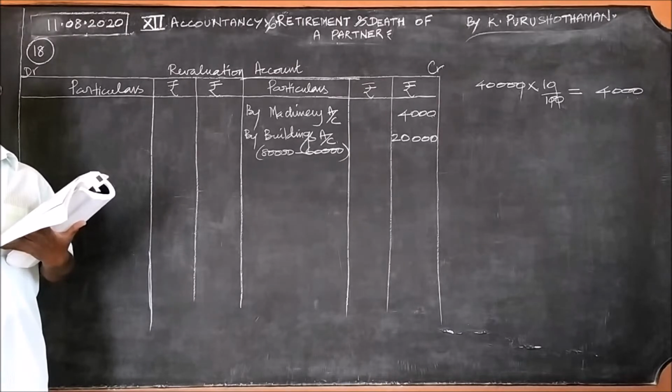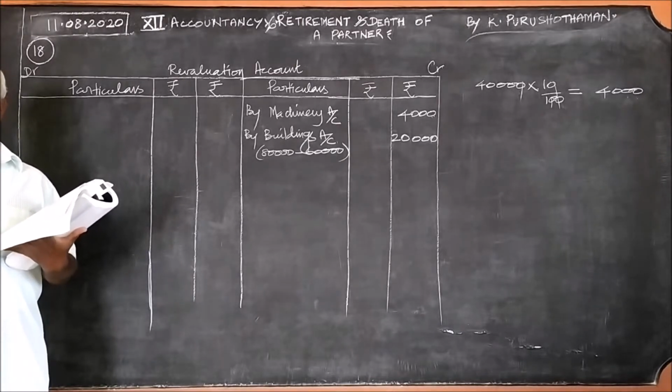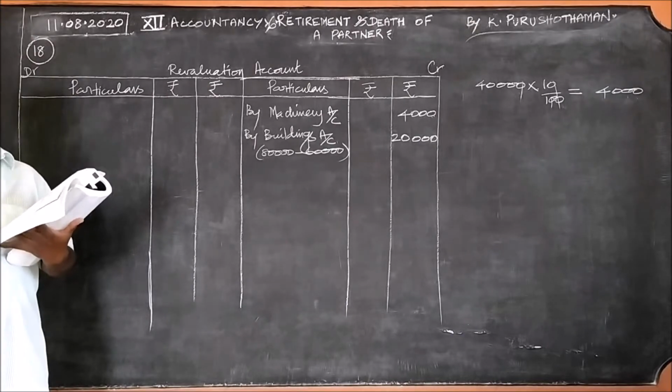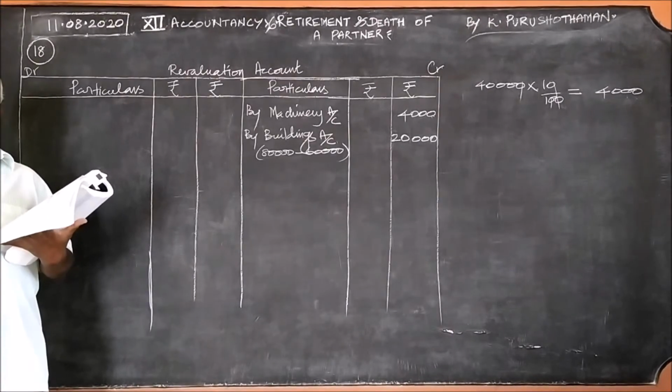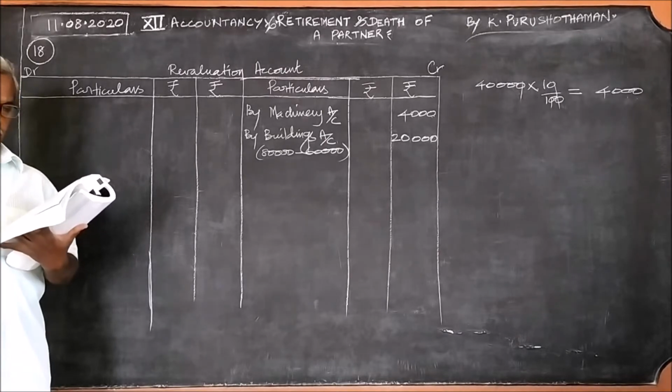I said in the problems they play with the preposition. If it is by, you can take the amount as it is. If it is to, you should see from where it is.